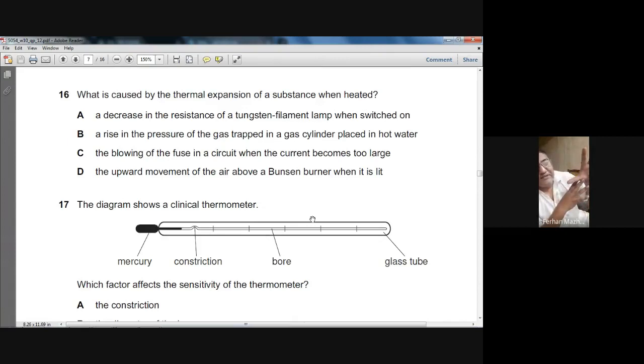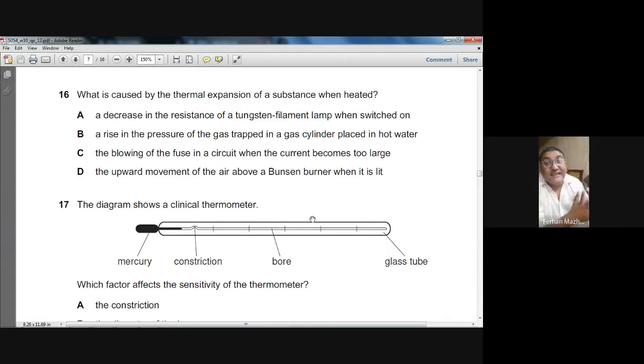Because when you heat the air above the Bunsen burner, the gas expands. The reason is the molecules move away from each other, and due to this they become less dense. The air becomes less dense and rises upward. So D is the choice.